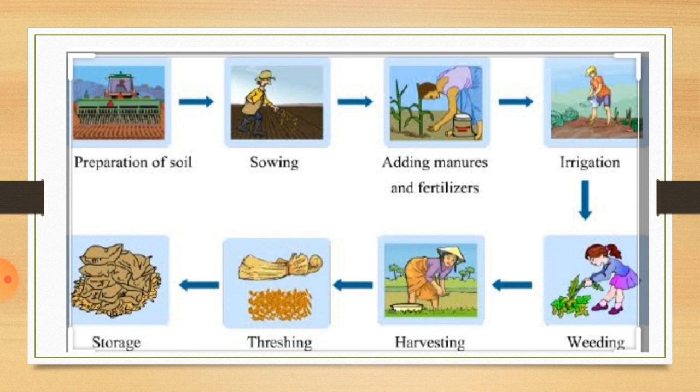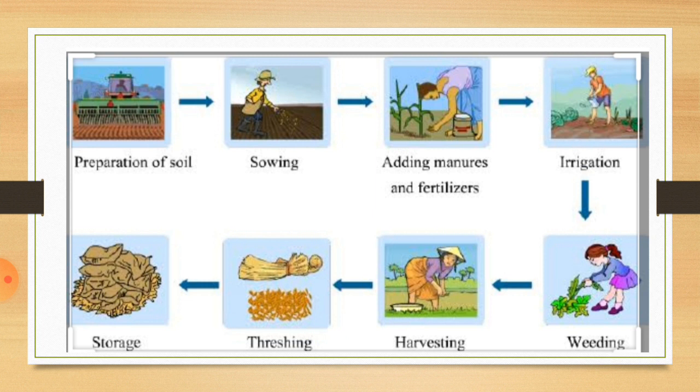So when the pre-monsoon shower comes, the hot soil becomes humid. The farmers sow the seeds, and when they sow the seeds, the seed sprouts and the seedlings are seen above the ground. And with that, what do the farmers do to grow a healthy crop?